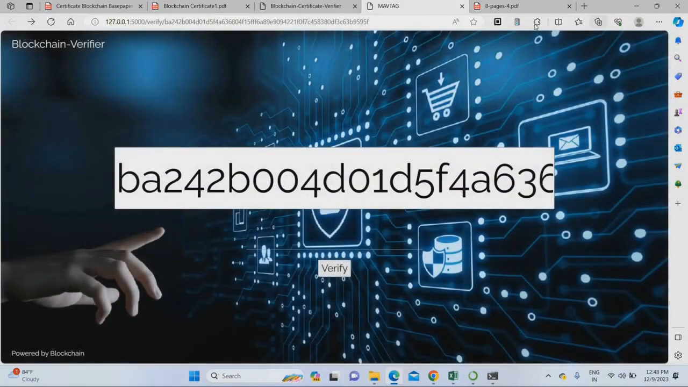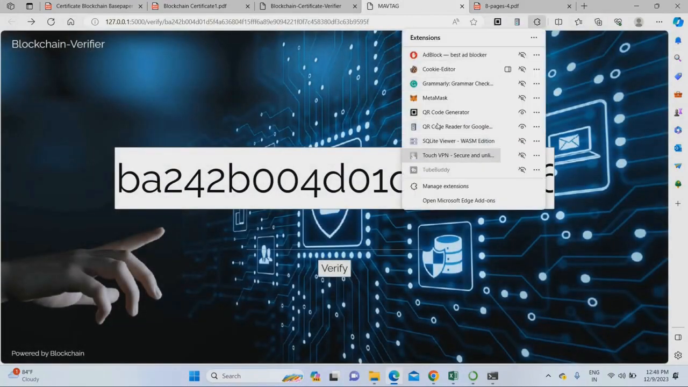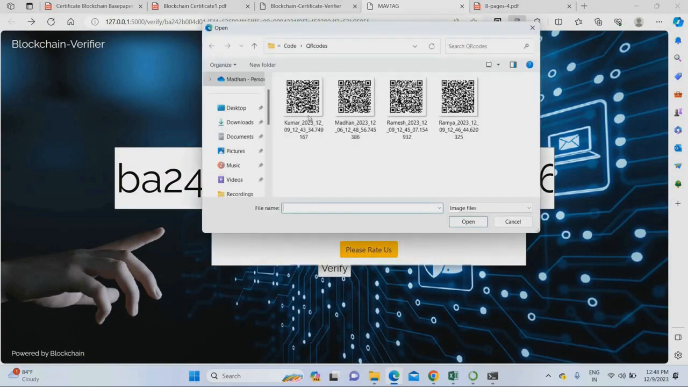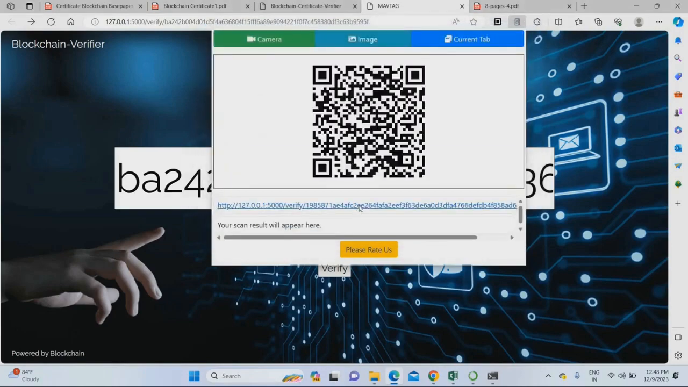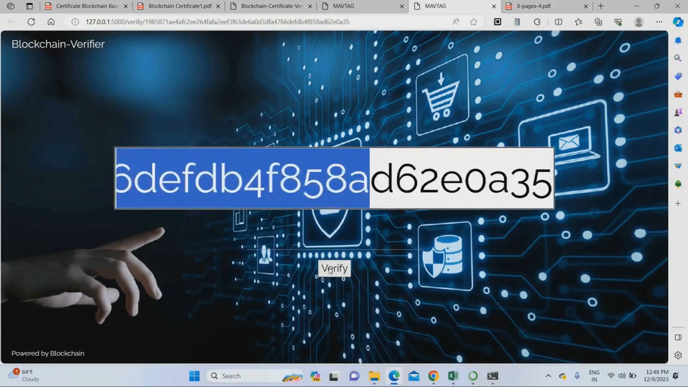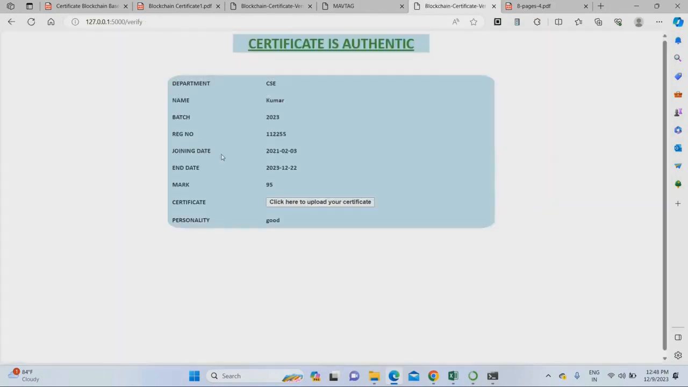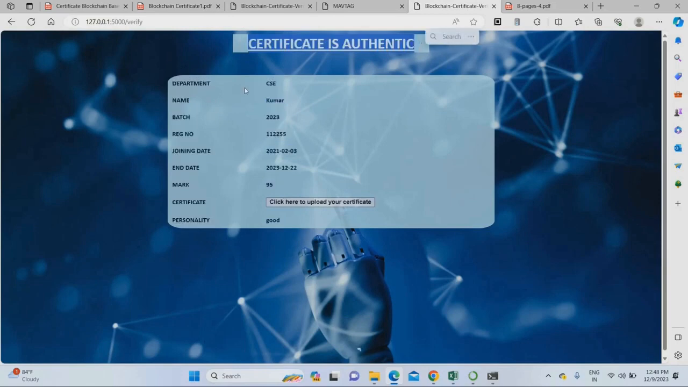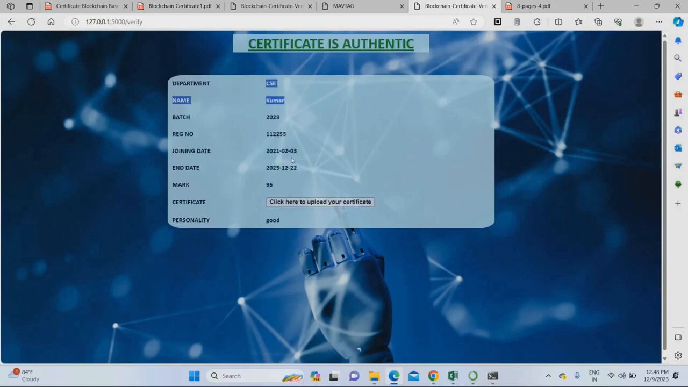I can verify one more certificate also. Just I am opening the QR code reader. Now I am going to upload one more certificate here. For example, Kumar's certificate I am uploading. That's it. Just click the link. It will generate the blockchain hash data from the certificate. Just click verify. Once you click verify, same result: certificate is authentic. Department CSE, Kumar, date, marks, everything you can see.